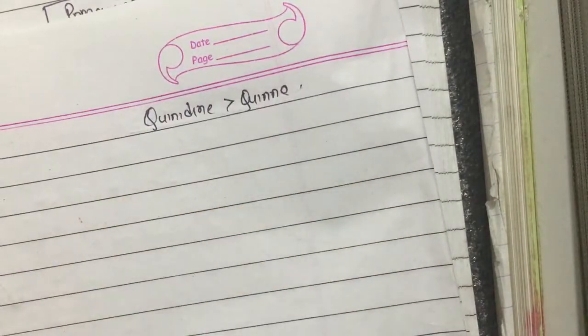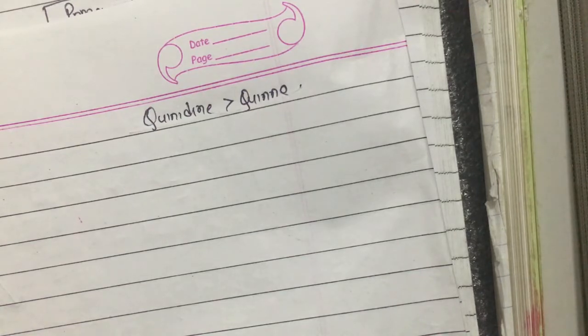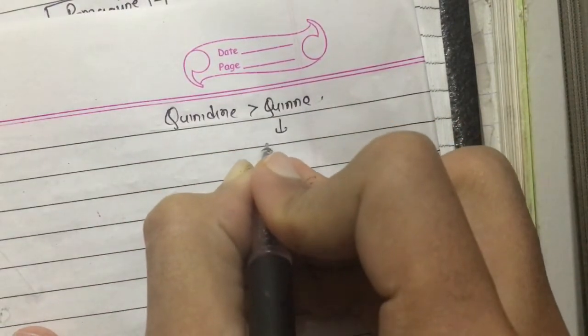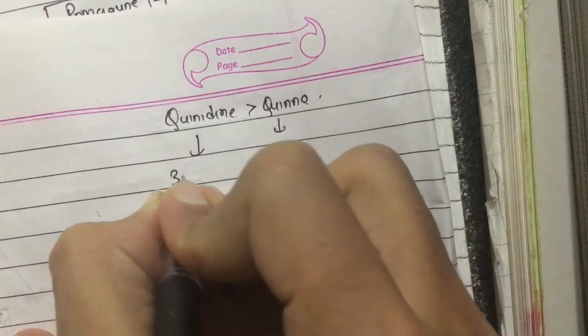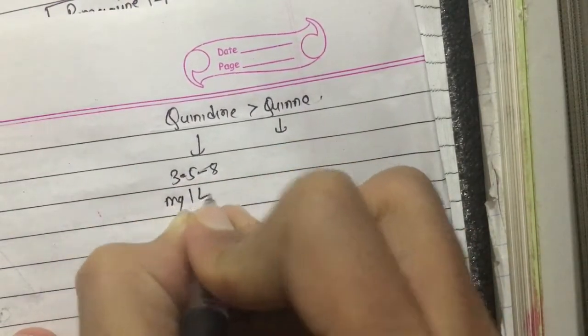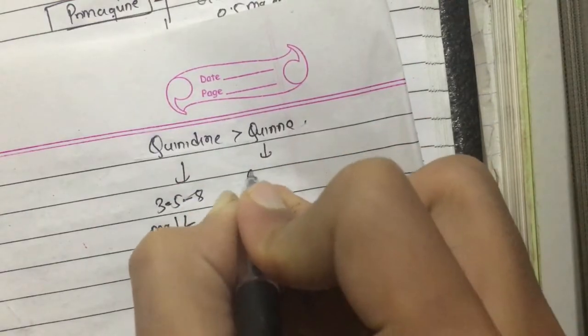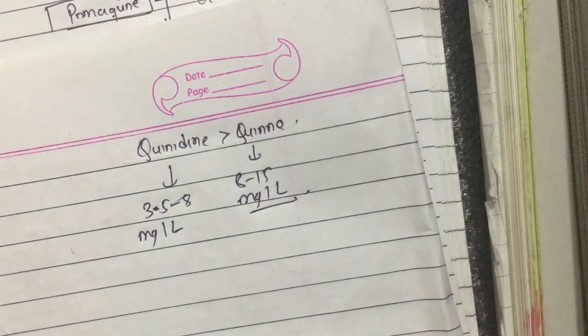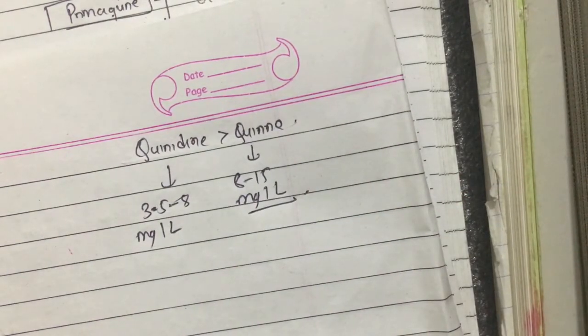What is the level of quinine and quinidine that can be used so that they can be effective without causing any toxicity? For quinidine it is 3.5 to 8 mg per liter, and for quinine it is 8 to 15 mg per liter.